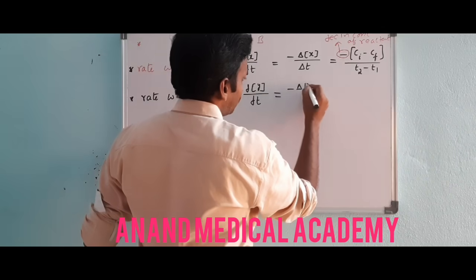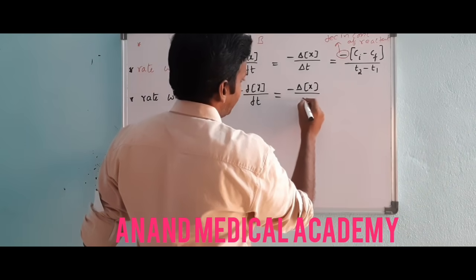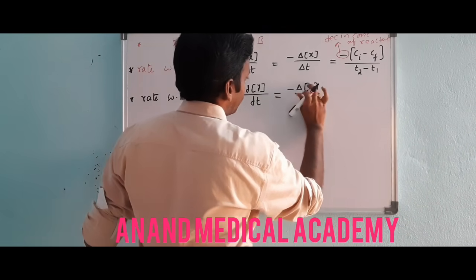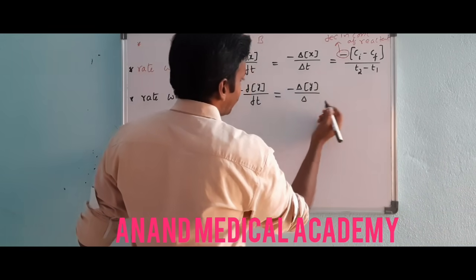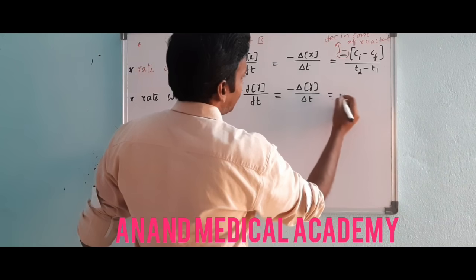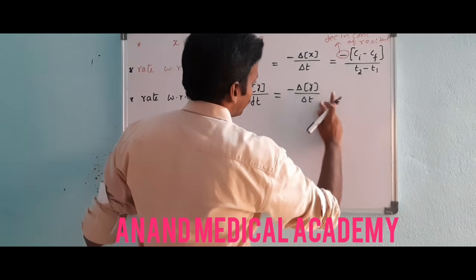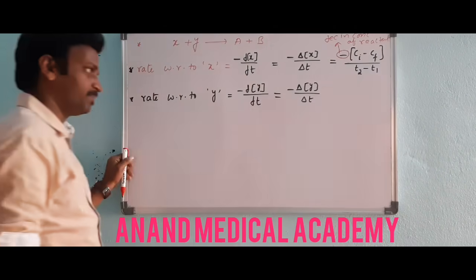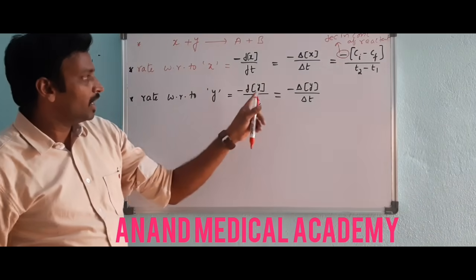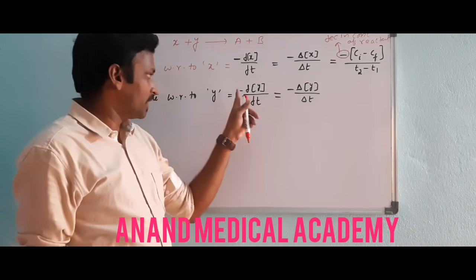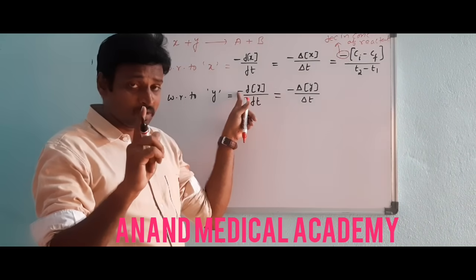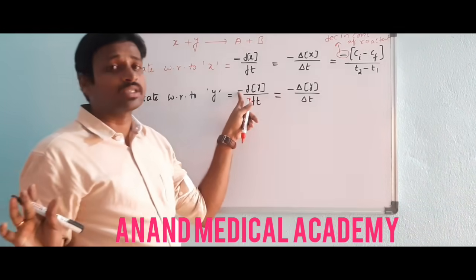And minus delta X by delta, oh, it is Y now. It is another reactant, Y, by delta T, and the same you can write. It is also negative. So what you have is change in concentration by time difference. Here minus indicates, I am telling you one more time, decrease in concentration.